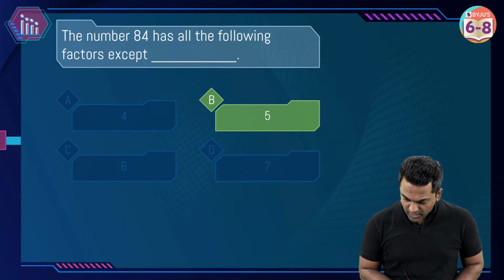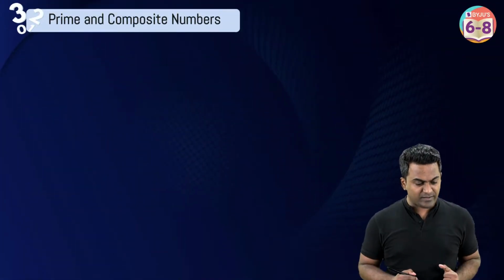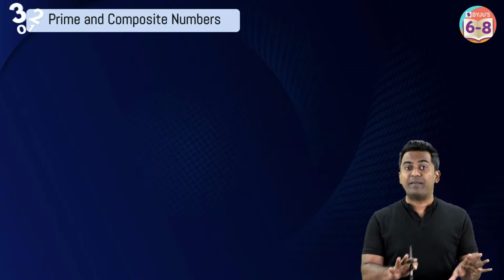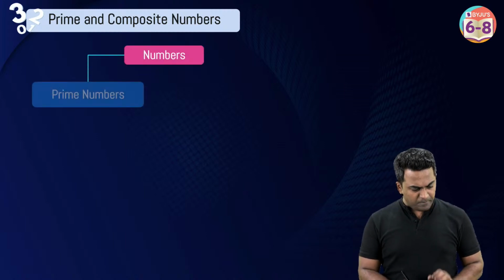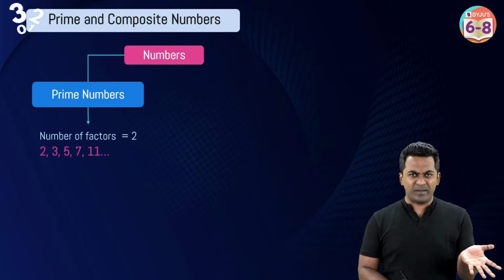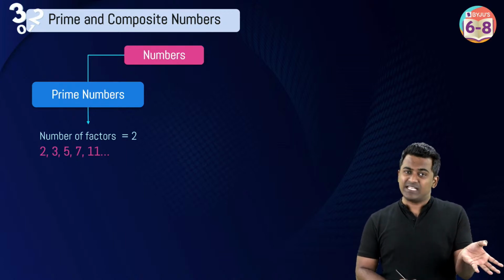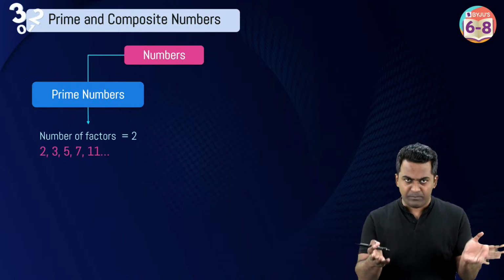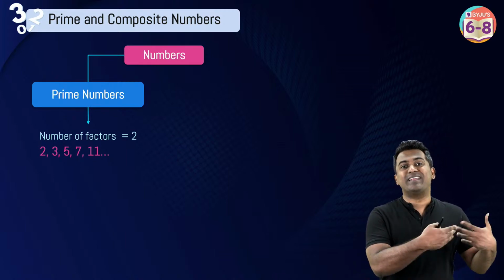All right, moving on to a new concept now. This time, before we jump into the technique of prime factorization, let's first understand what prime numbers are and what composite numbers are. So first thing, prime numbers. And as you know, prime numbers are what? They only have 2 factors, right? One is any which way is a factor for all the numbers. The second factor that these numbers have is going to be the number itself.